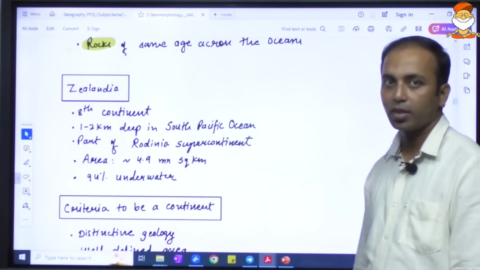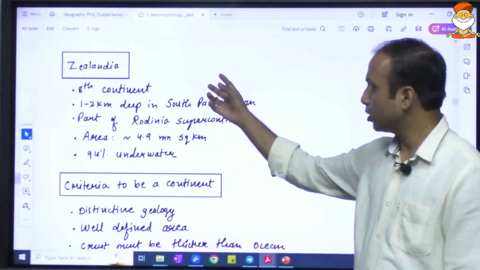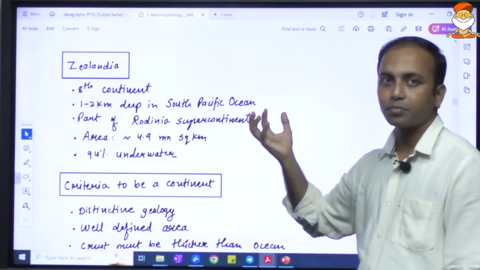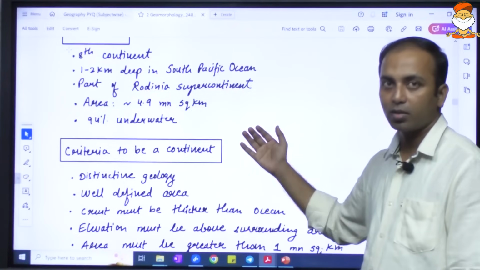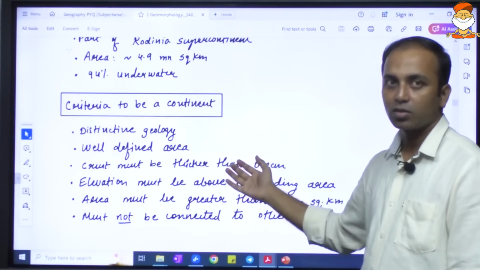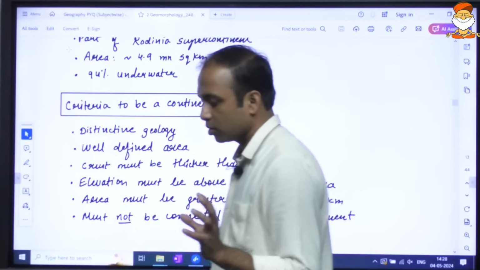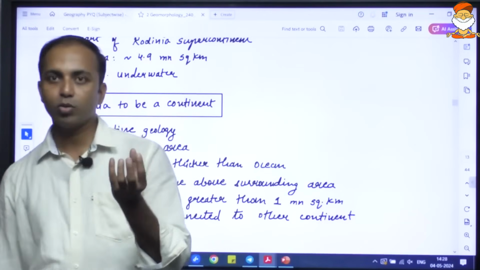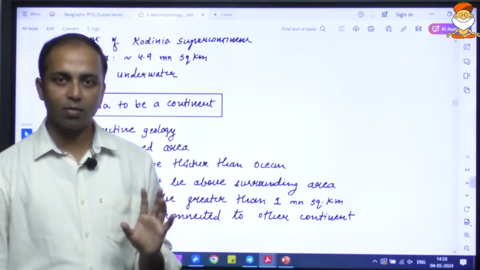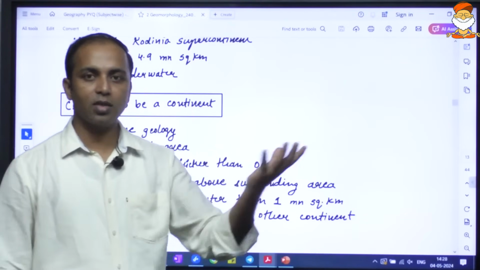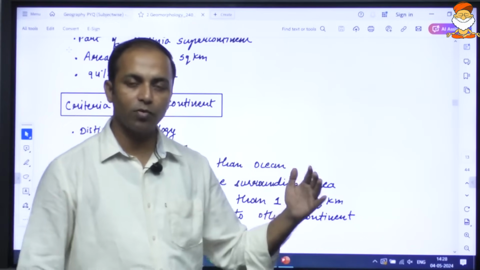You may expect a question related to this. Now the question may also come like, for a surface plate to be declared a continent, what are the criteria? For example, for a celestial body to be declared a planet, you cannot just declare anything in space a planet. Planet is a status given to a celestial body because it fulfills certain criteria.